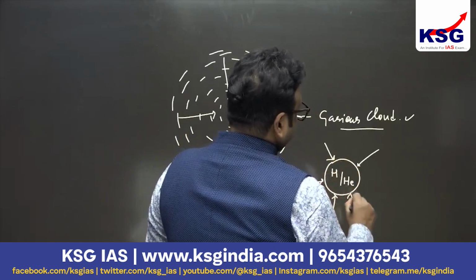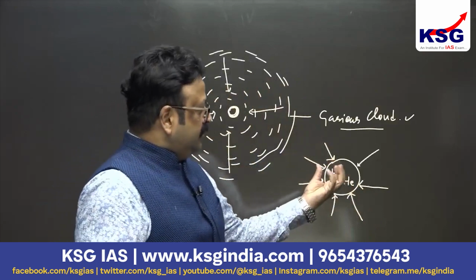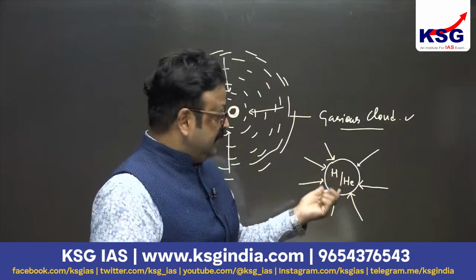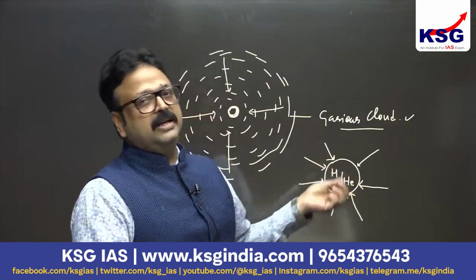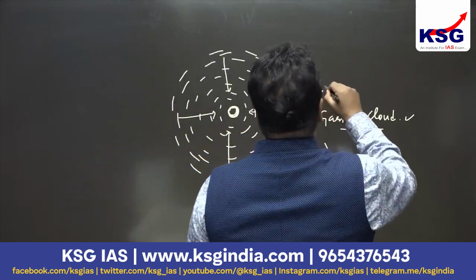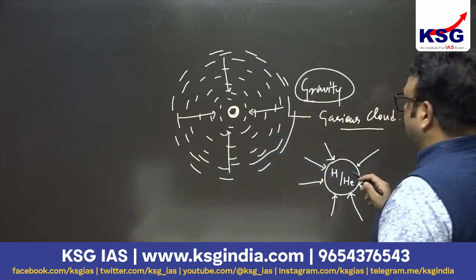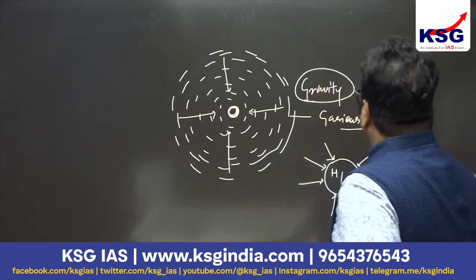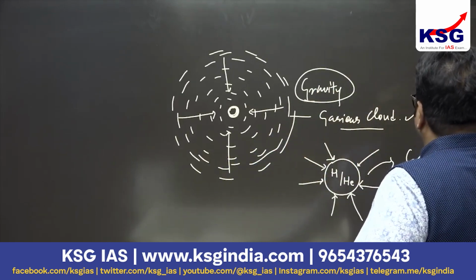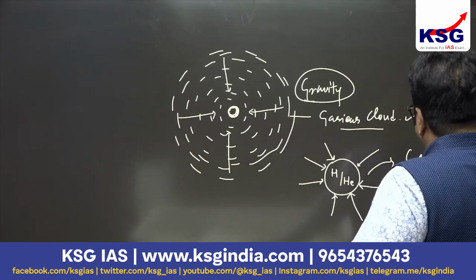And due to this, what happened? The core starts crunching. The core starts getting reduced in its volume. And what happened to this hydrogen and helium? They get less volume, so they start colliding with each other. So after this gaseous cloud and the gravity, there is a core crunching, and due to crunching of the core, the volume of the core gets reduced, and that leads to collision in the gaseous atoms.